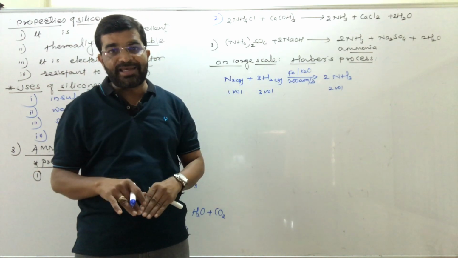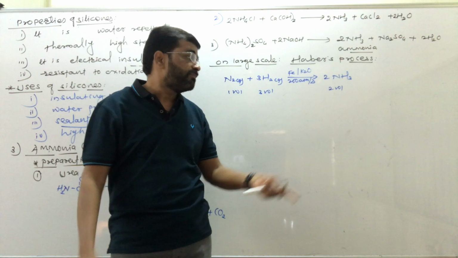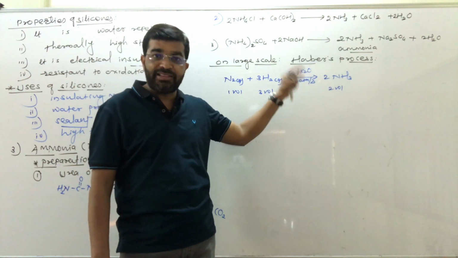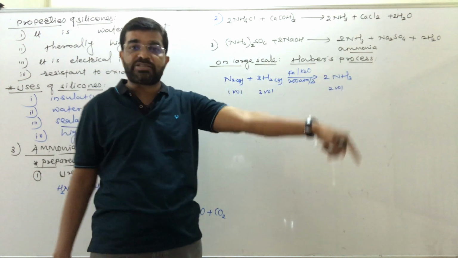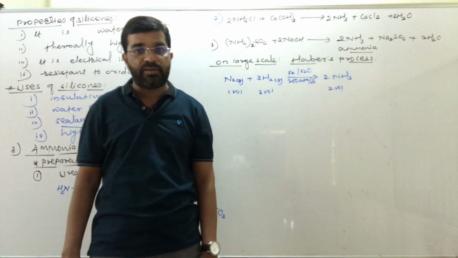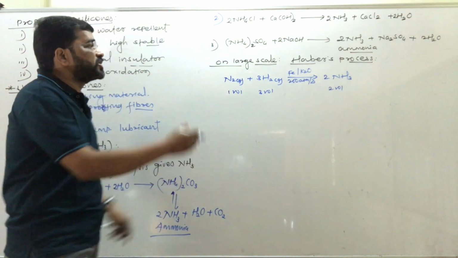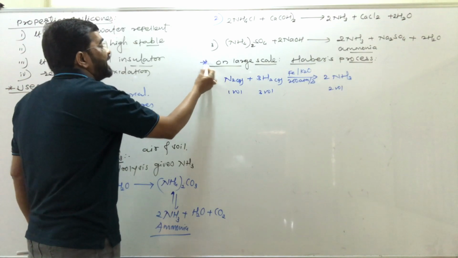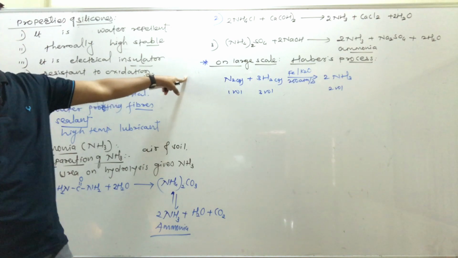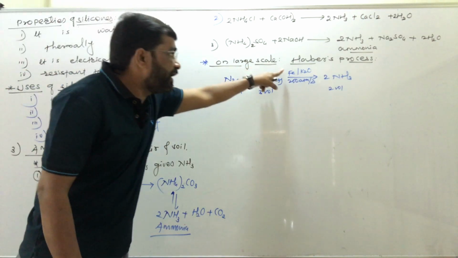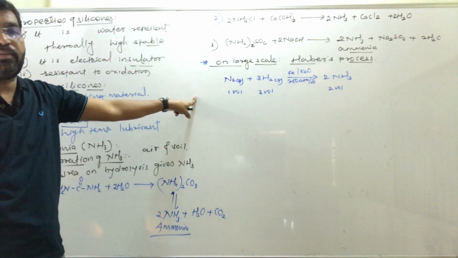If pressure increases, volume decreases, so the formation of ammonia always takes place under pressure and at high temperature. This is the preparation of ammonia on a large scale, and this reaction is known as Haber's process, or Haber's reaction.